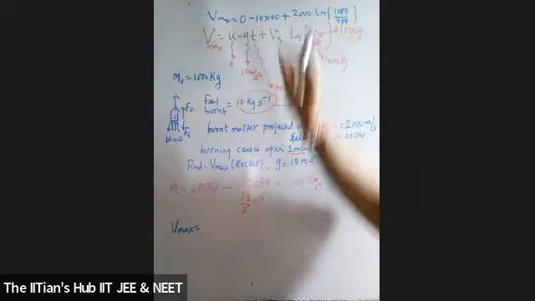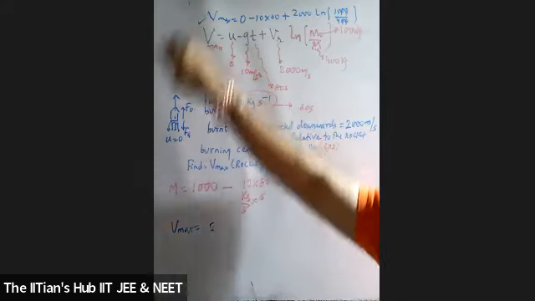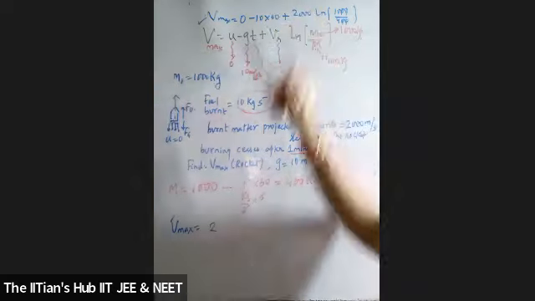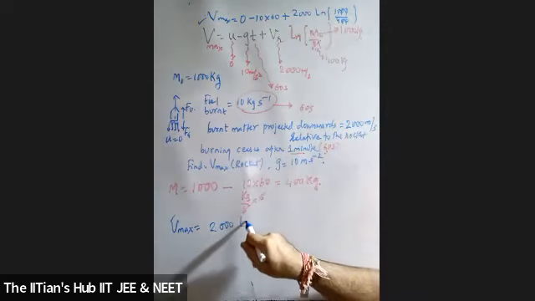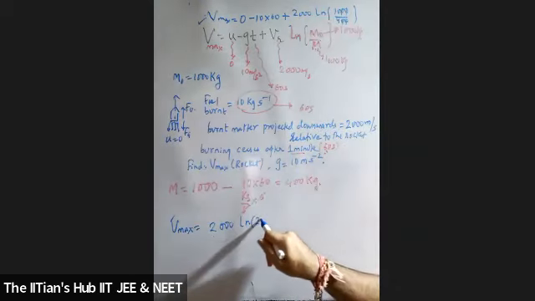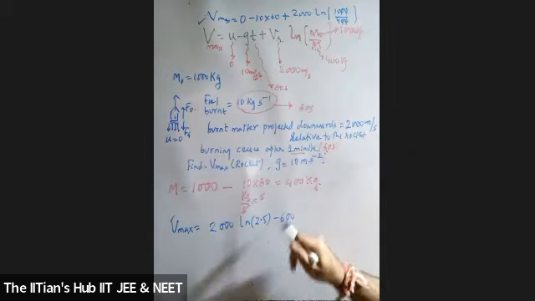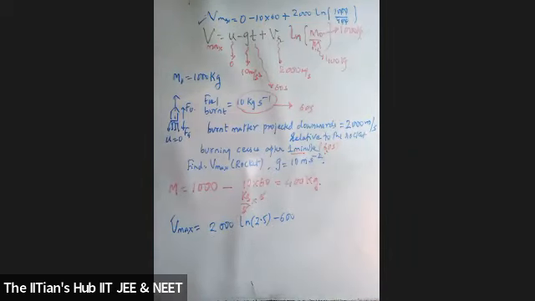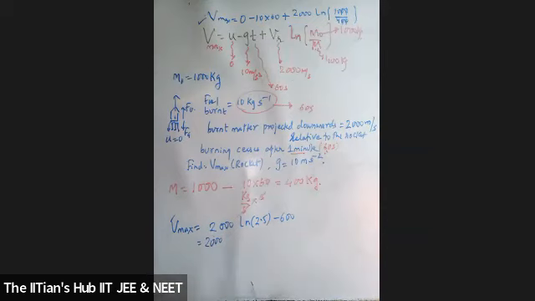So students, can I write this as 2000? I'm writing this here. Okay, this is 2000. This is ln, so this is 10 by 4, which is 5 by 2. So can I say this is 2000 ln 2.5 minus 600. Now you need to use your log. Students, if you are asked this question, you will have to use logs. Are you getting it? So now if I go for 2000, what exactly will ln of 2.5 be?